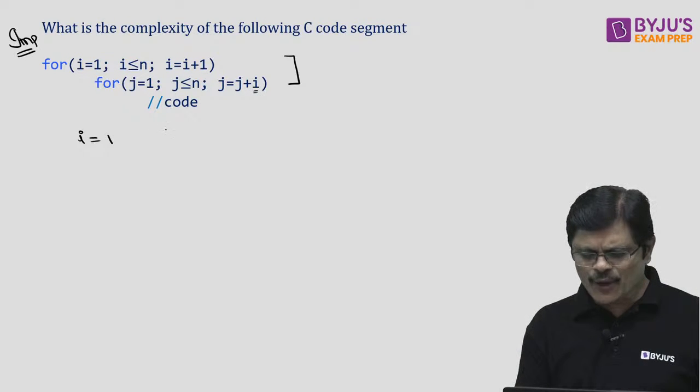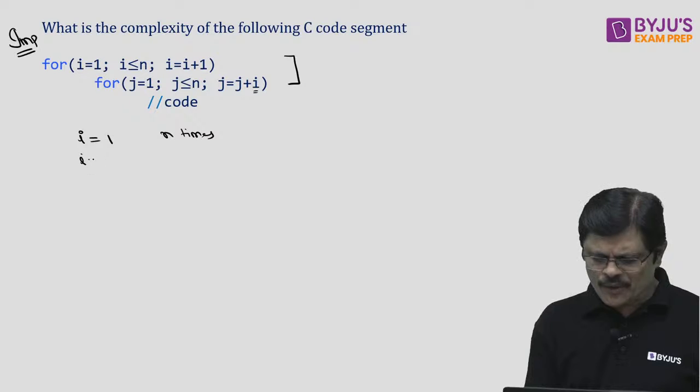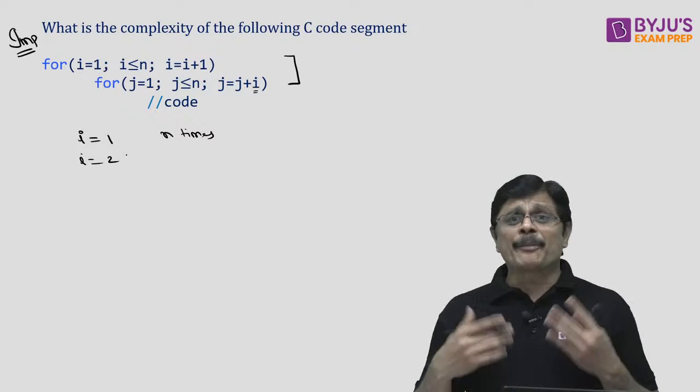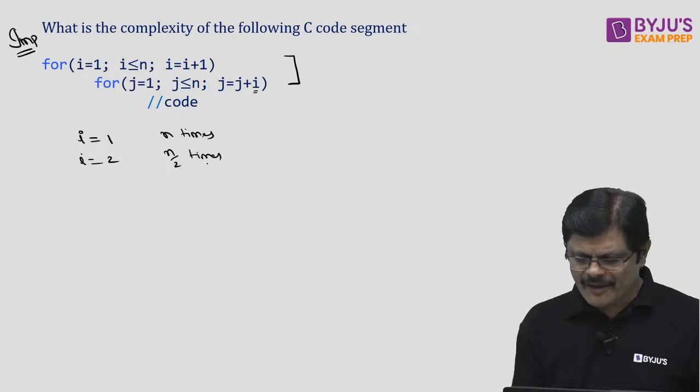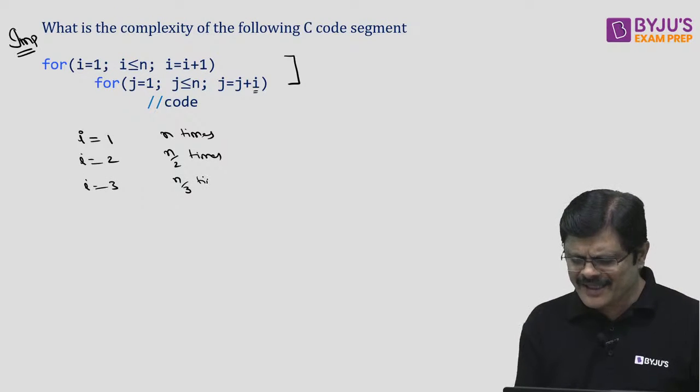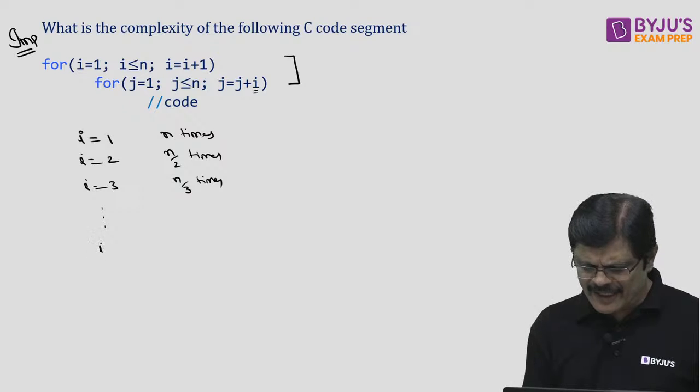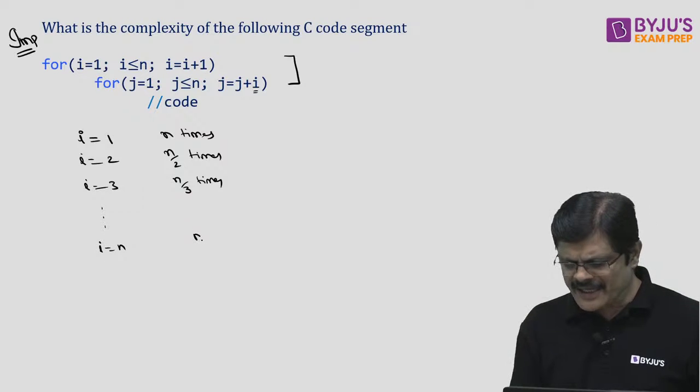That is, the inner loop iterates n times. When i is equal to 2, the inner loop approximately iterates n by 2 times. For i is equal to 3, the inner loop iterates approximately n by 3 times. Continuing this way, when i is equal to n, the inner loop iterates n by n times, that is 1 time.